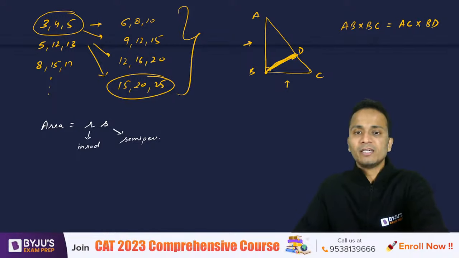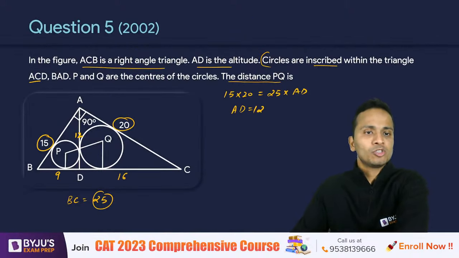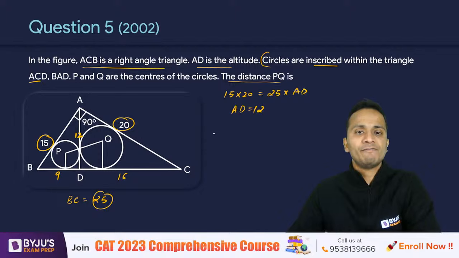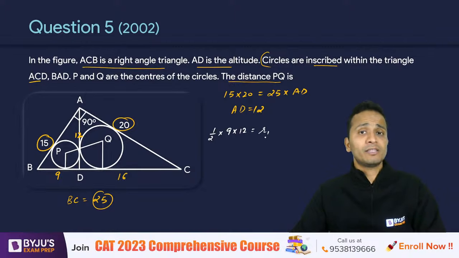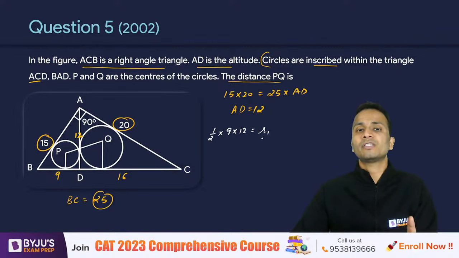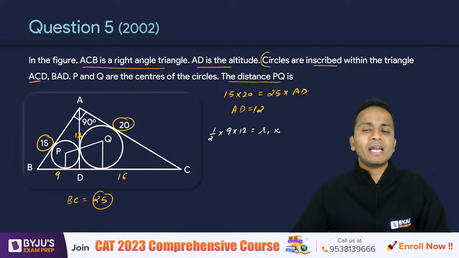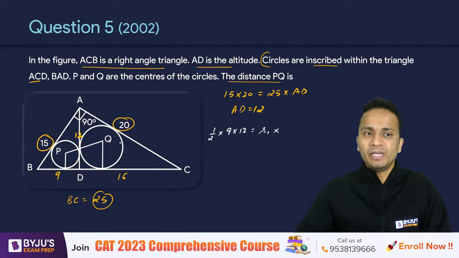So if I take the triangles one by one, so पहले अगर ये ABD, ये वाला triangle लेते हैं ABD, whose dimensions are 9, 12 and 15. So I can say that area of this triangle is half into base into height, which is equal to, I call the in radius of this circle R1, multiplied by the semi-perimeter.